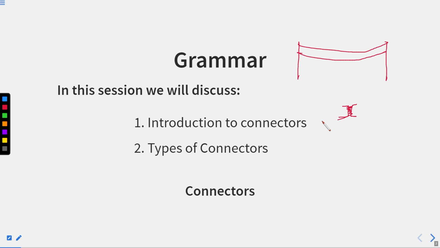Now, suppose there are two people, one is A and another is B. These are two friends, and A calls up B over a phone. So they are connecting through a phone or mobile or any call. This is how one thing connects with another thing, and the thing which connects two or more things with one another is known as a connector.